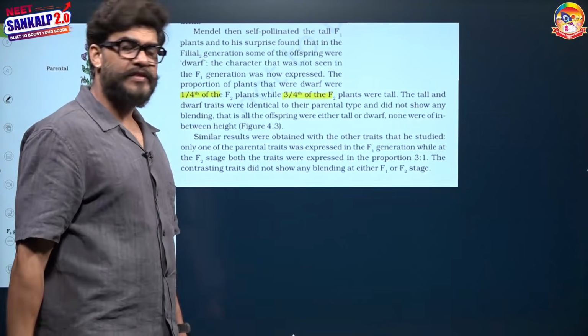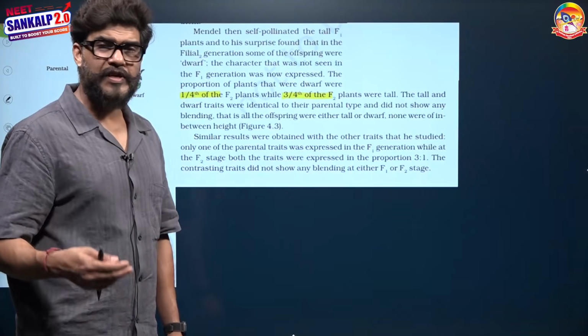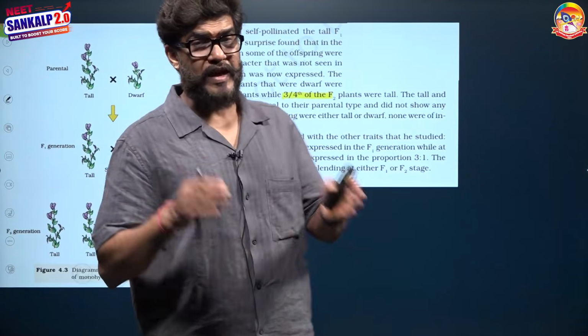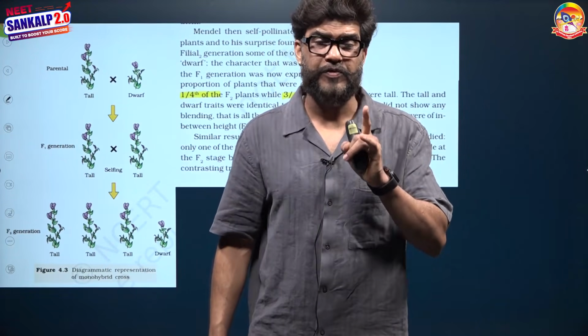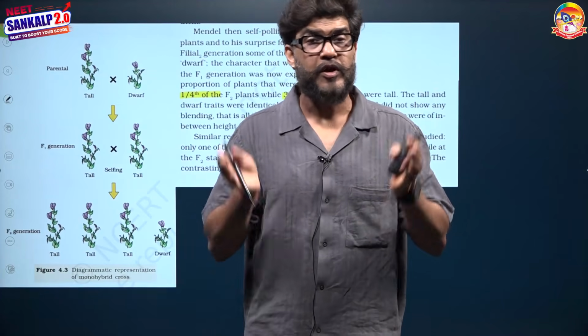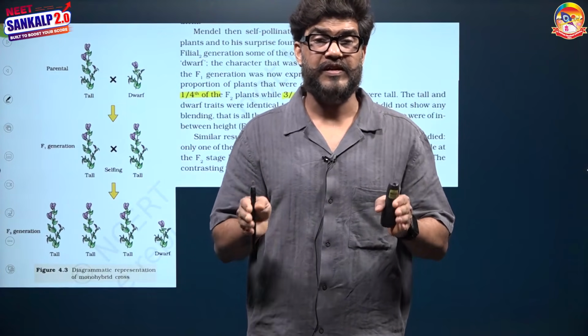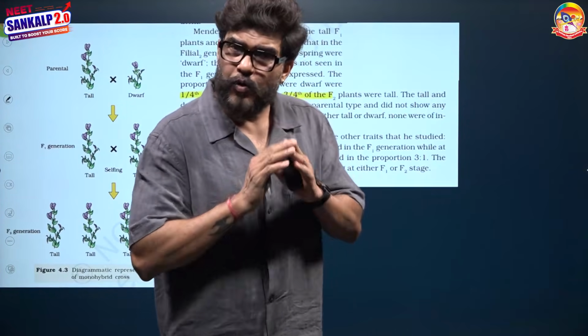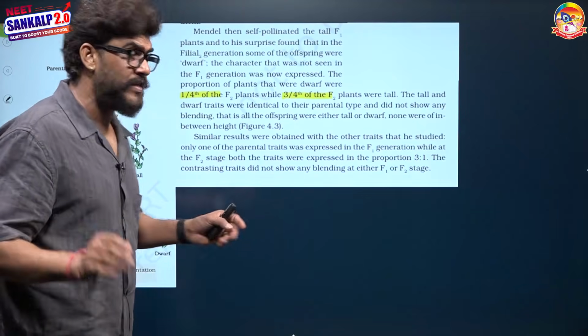When he applied the same thing to other characters, the same pattern came: in the F1 generation only one trait expressed. In the F2 generation both dominant and recessive traits expressed in a 3:1 ratio. For all 7 characters this happened consistently.